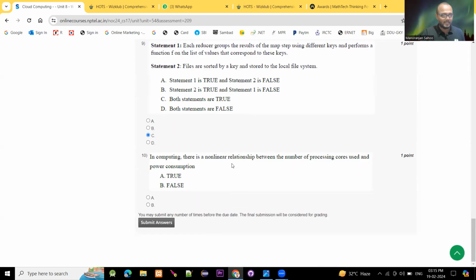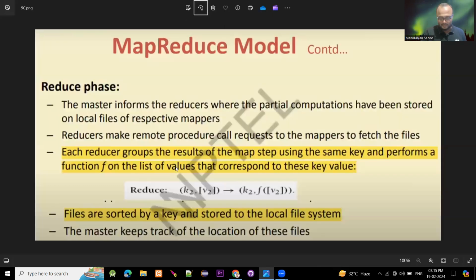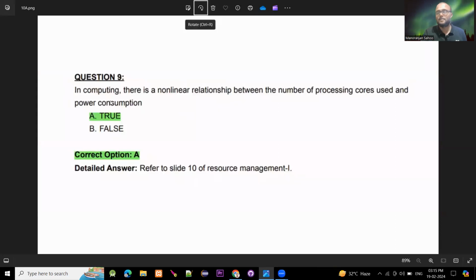Moving to question number 10, which is the last question. In computing, there is a nonlinear relationship between the number of processing cores used and power consumption. So this is a valid and true statement. These are the previous questions. In computing, there is a nonlinear relationship between the number of processor cores and power consumption, which is true. You can find it in the other slides.